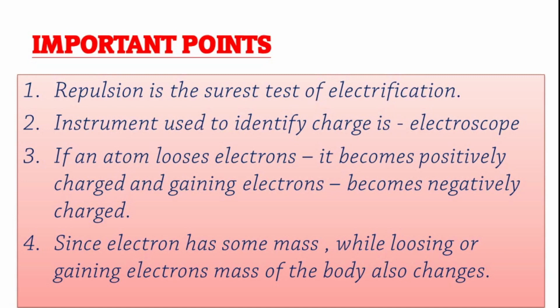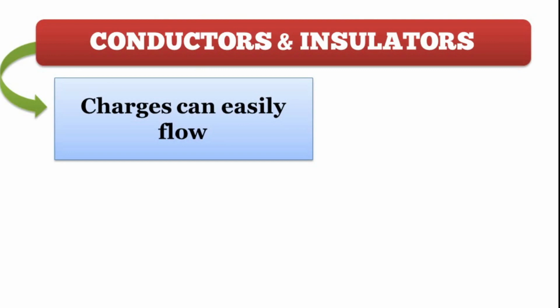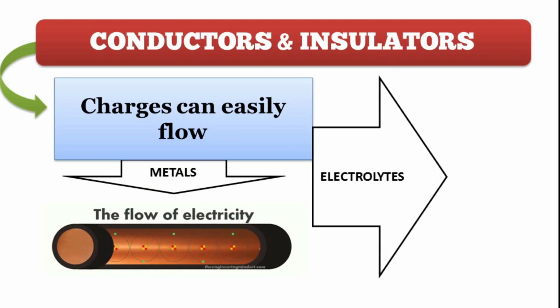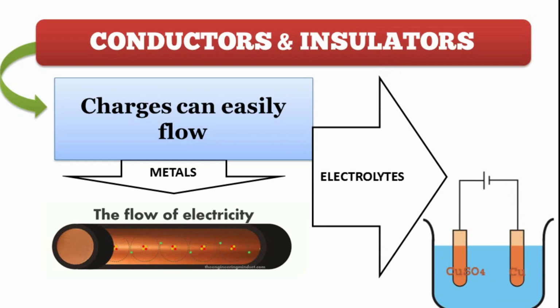Now let us study conductors and insulators. Electrically, most materials can be classified into two categories. Number 1, conductors, and number 2, insulators. Conductors are those through which charges can easily flow. Please remember, in metals only negative charge, that is electrons, are free to move and not positive charges. And in electrolytes, both positive and negative charges move in the form of ions, that is as cations and anions.